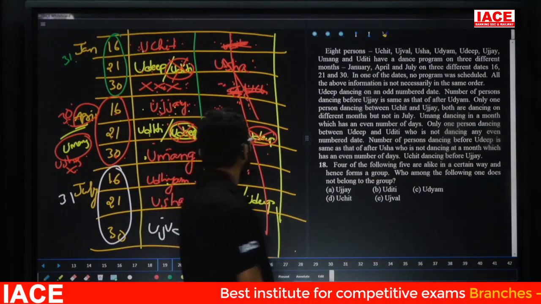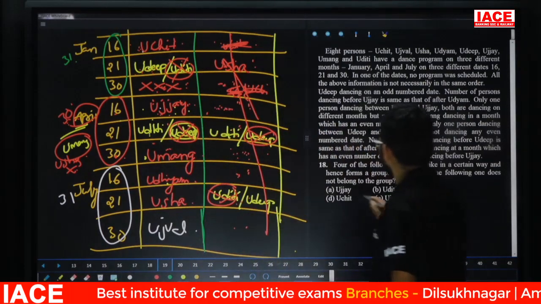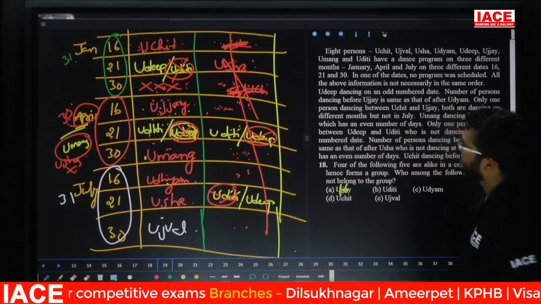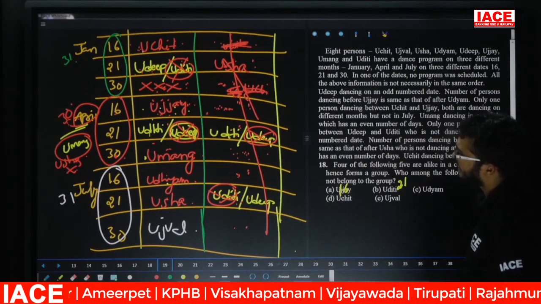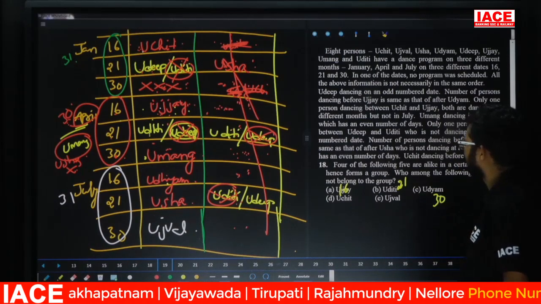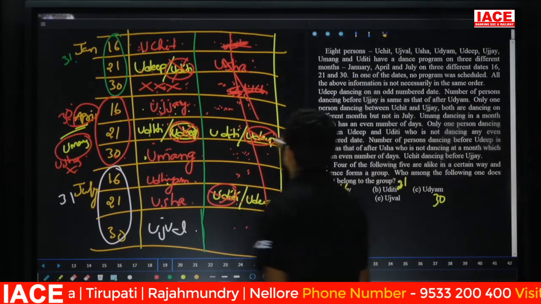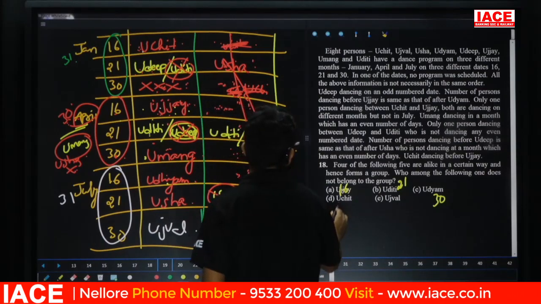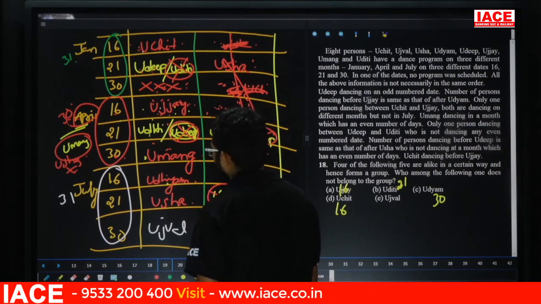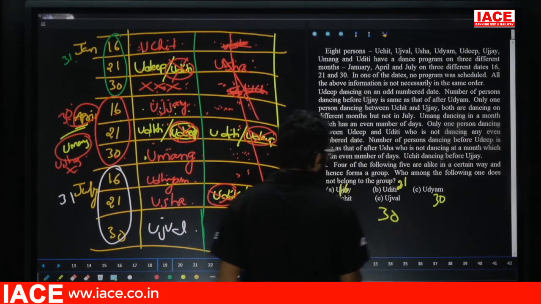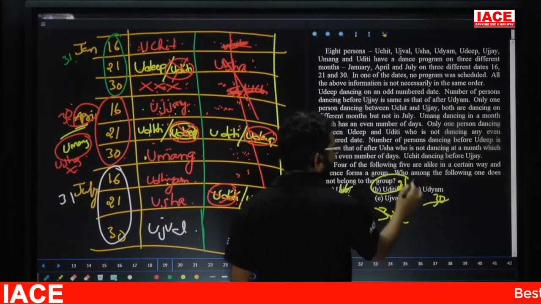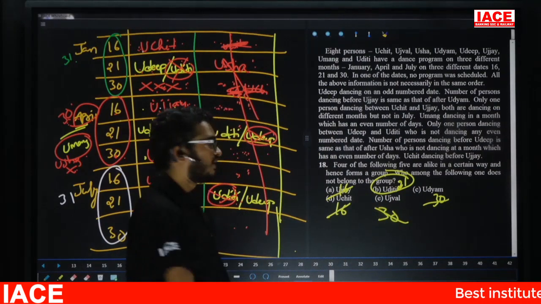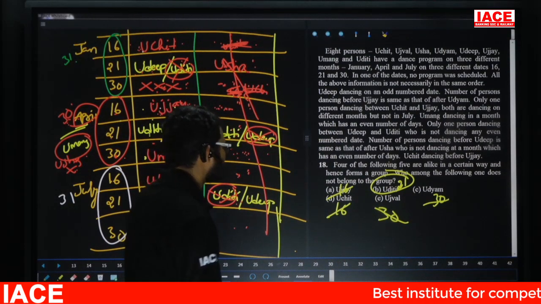Now, Ujay is on the 16th date. Next, Uditi on the 21st date. Udyam on the 30th date. Next, Uchit, the 16th date. Next, Ujjwal, the 30th date. All are even numbers, but this one is an odd number. Then the answer is Uditi. Question number 18, option B.